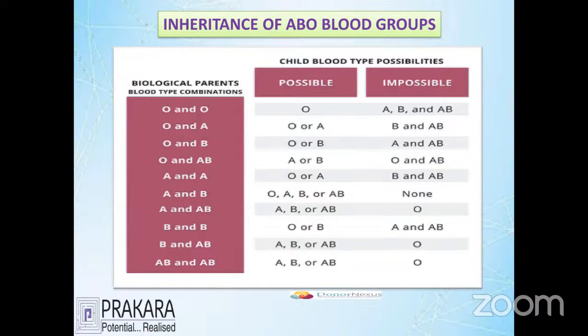Let's go to the second example: an O parent and an A parent. The children have a chance of O group and A group, and it is not possible to have B group or AB group. So this is called what? The inheritance law. The inheritance law, which is given in detail by the what?